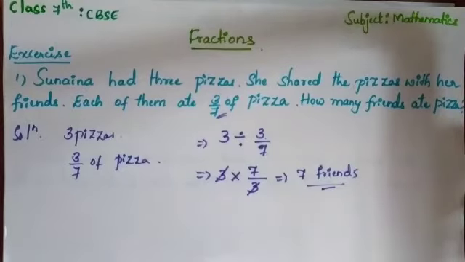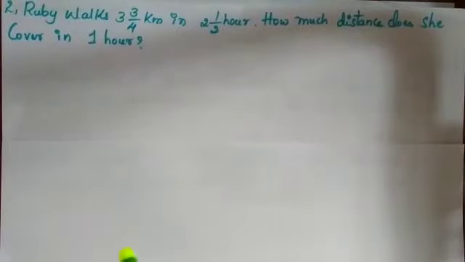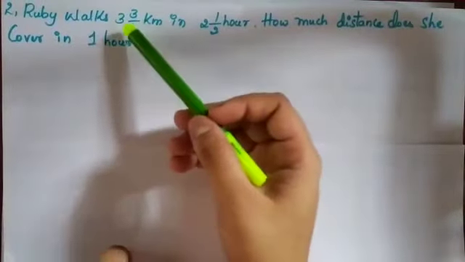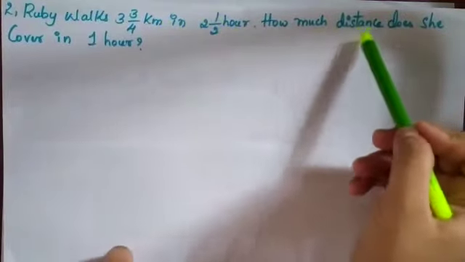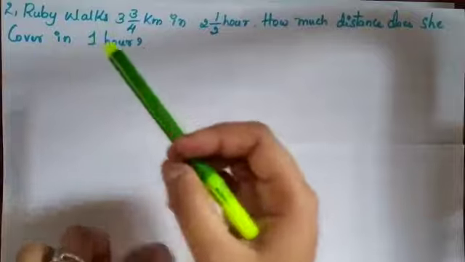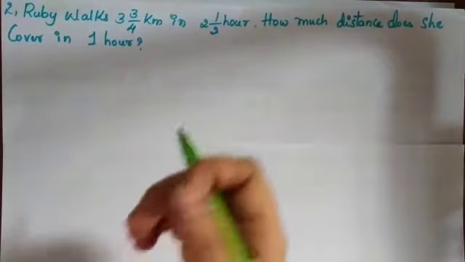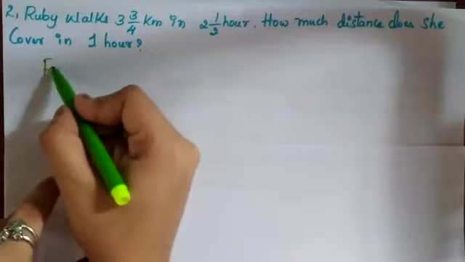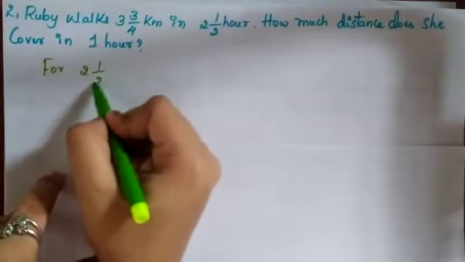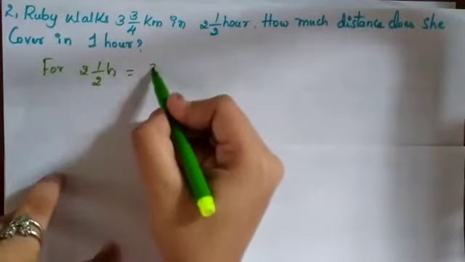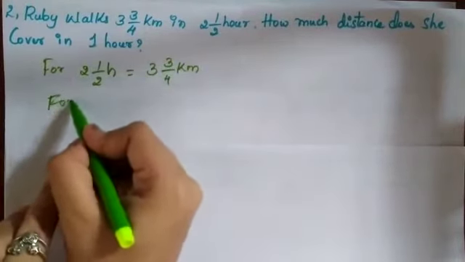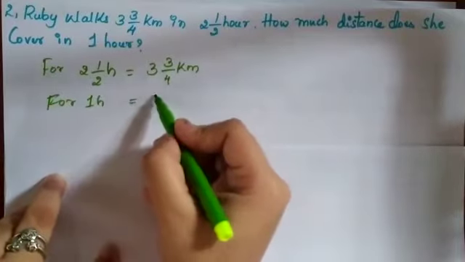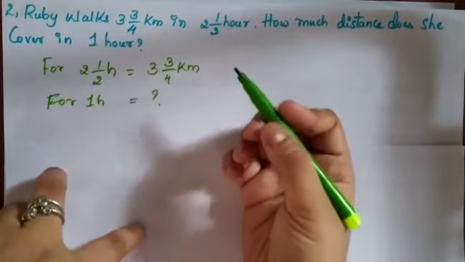So this is about the first problem. Let us go with the second one. The second question is: Ruby walks 3/4 kilometer in 1/2 hour. How much distance does she cover in 1 hour? So she is walking 3/4 kilometer in 1/2 hour, and for 1 hour, how much distance will she travel? This is the question.